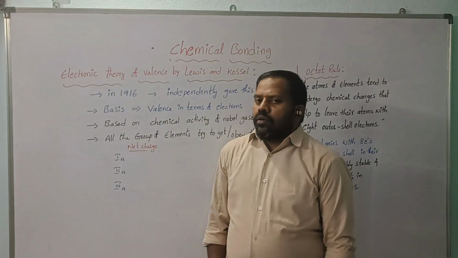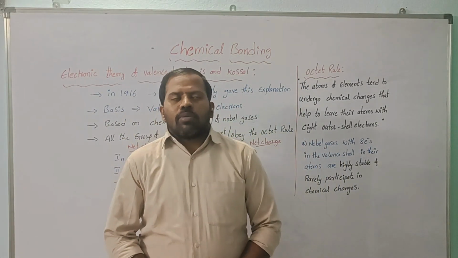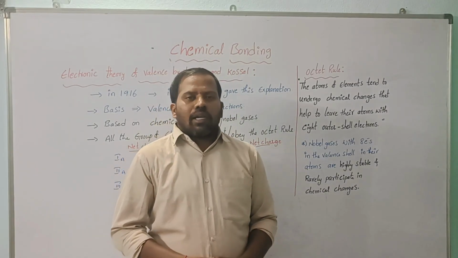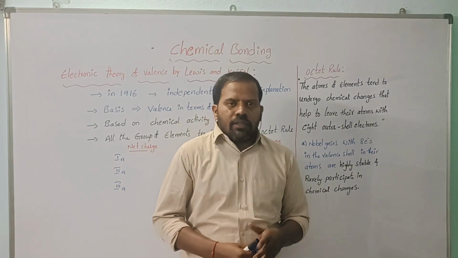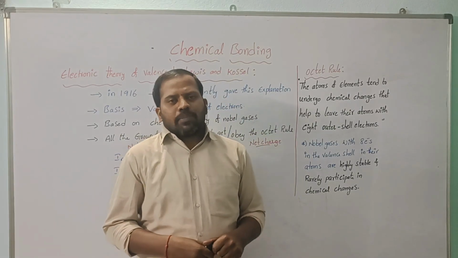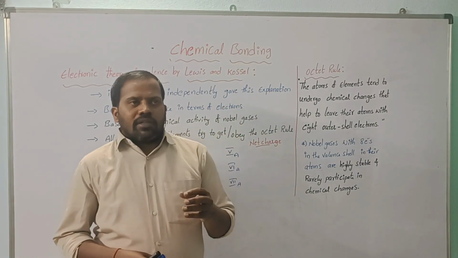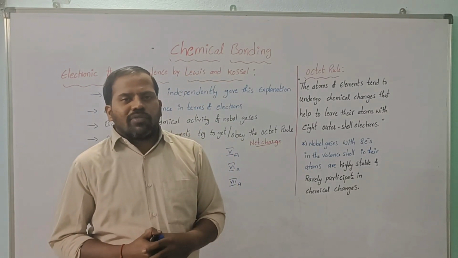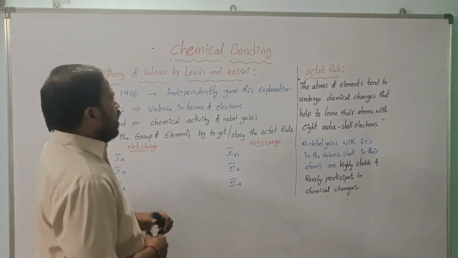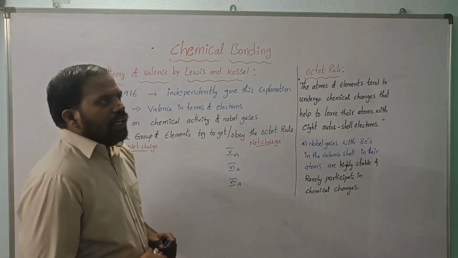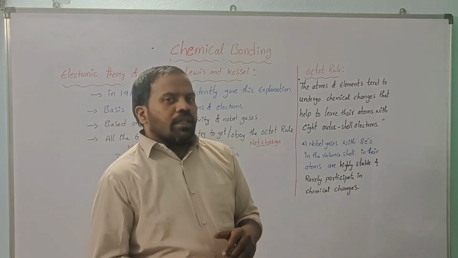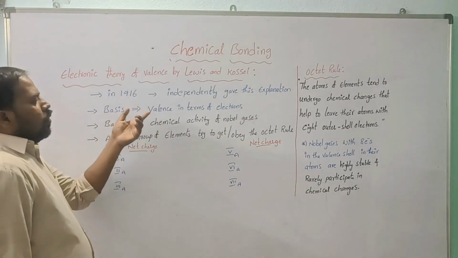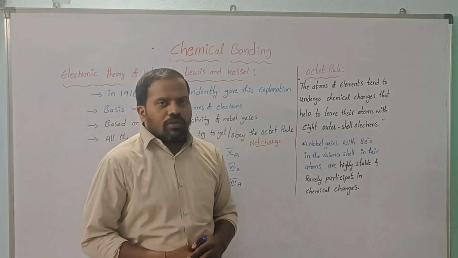Next, the electron theory of valence. It was proposed by Lewis and Kossel. At first, only Lewis explained it with the help of dot structures. But further, by conducting some experiments, they made further attempts and finally proposed a theoretical explanation of the electron theory of valence. In the year 1916, both scientists gave their definitions independently. It is based only on valence in terms of electrons.